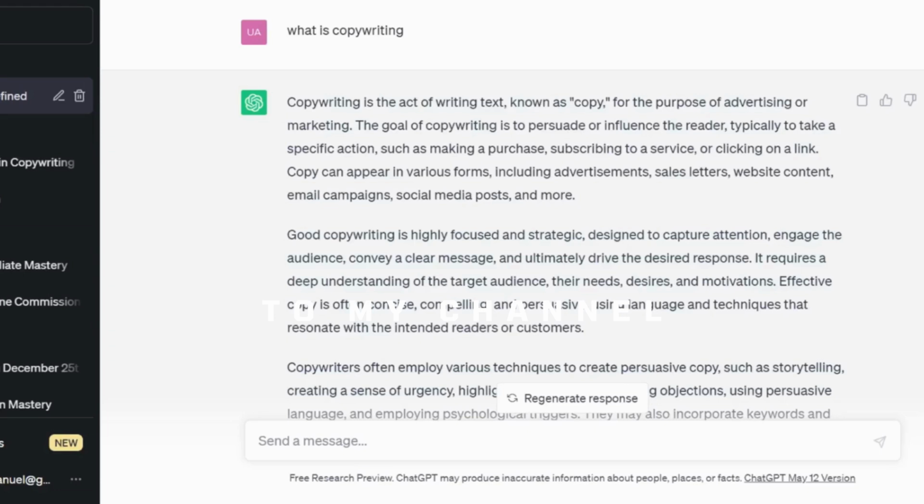So that is what it's all about. So without wasting time, we can move forward. You can do that on your own, following this particular process, the way I just typed it, and then you can do that on your own to understand more on copywriting. So copywriting can appear in various forms in advertising, sales letter, website content, email campaign, social media posts, and more.